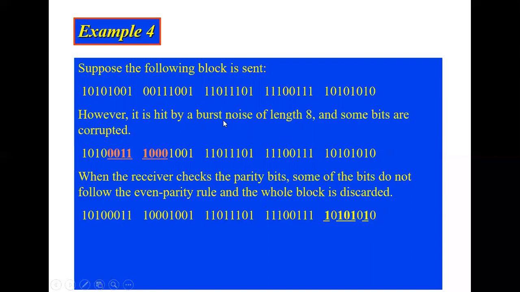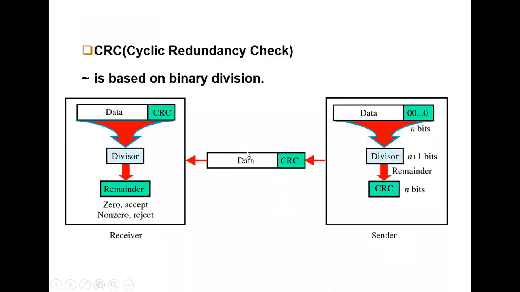Along with your original data, instead of receiving the original data, I have received data following the even parity rule. So my original data is going to be changed along with the even parity. For that reason, we move to a new concept called CRC, cyclic redundancy check.